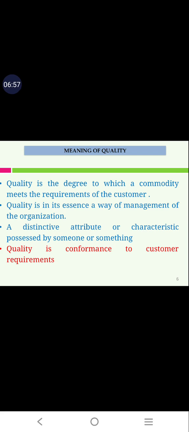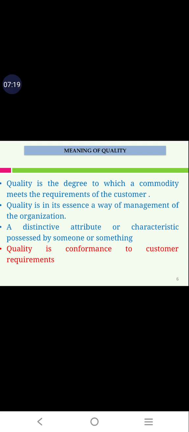Similarly, the second definition is: quality is in its essence a way of management of the organization. This means the management has to be involved in maintaining the quality.